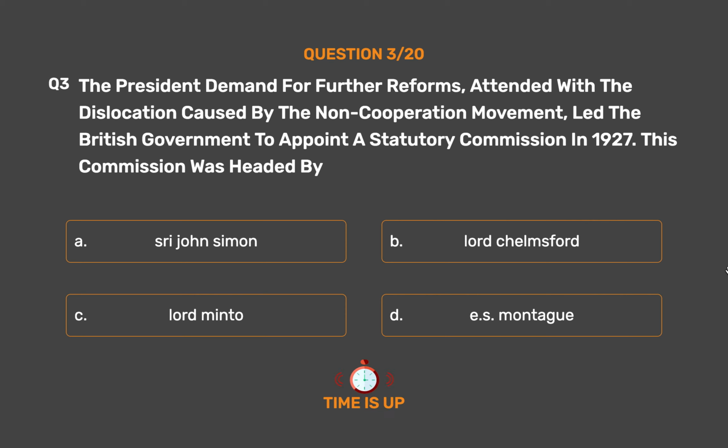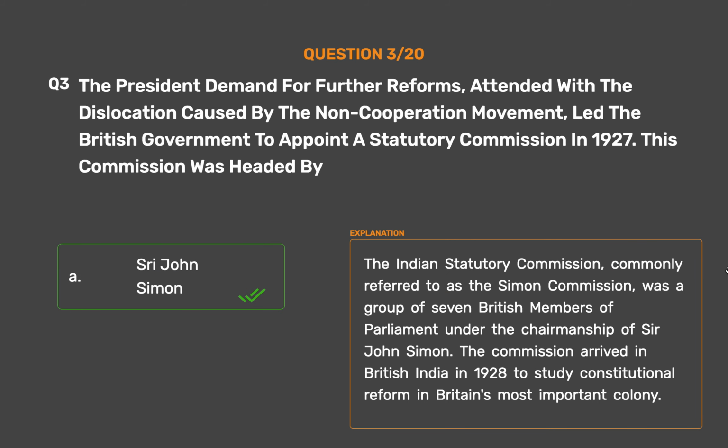The correct answer is Option A. Sir John Simon. The Indian Statutory Commission, commonly referred to as the Simon Commission, was a group of 7 British members of Parliament under the chairmanship of Sir John Simon. The commission arrived in British India in 1928 to study constitutional reform in Britain's most important colony.